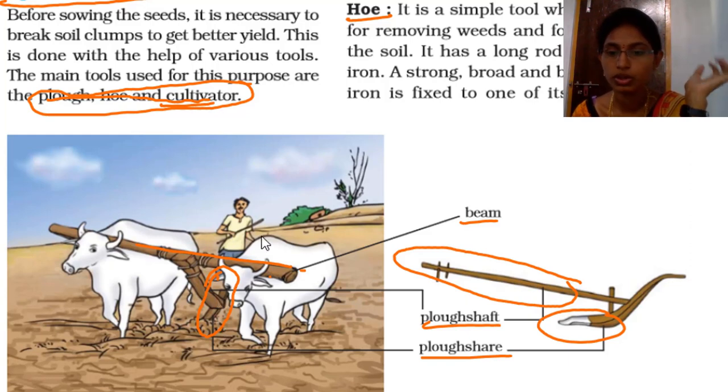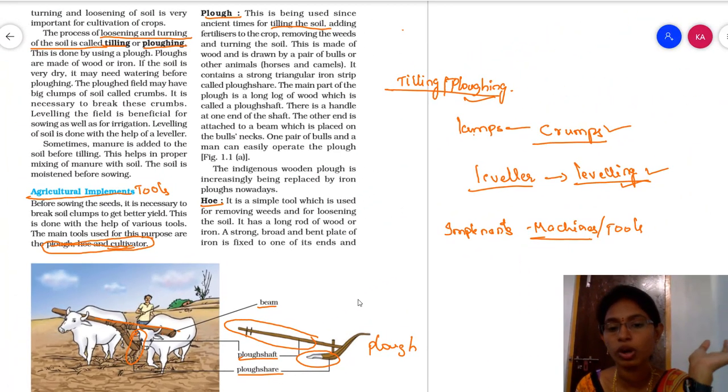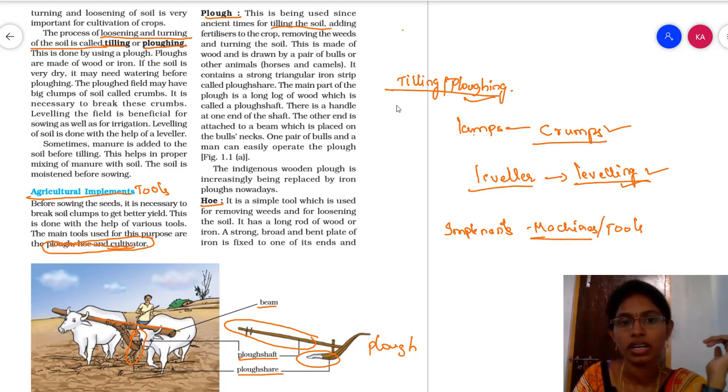the plow is going to dig the soil so evenly, so that all the field is dug by this plow. This is the tool used for plowing and the tilling of the soil. They use horses or camels or bulls for doing this process. Got it? So next is hoe.